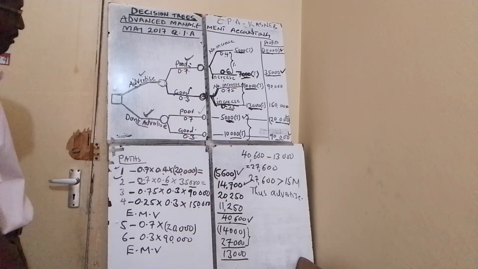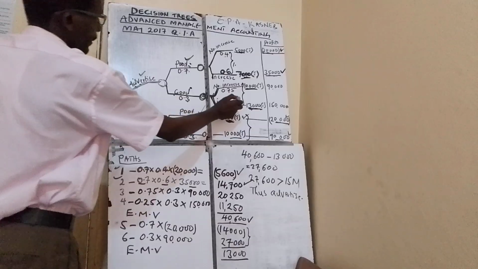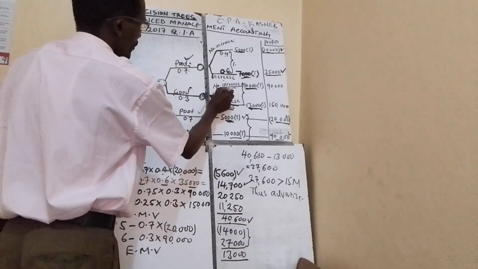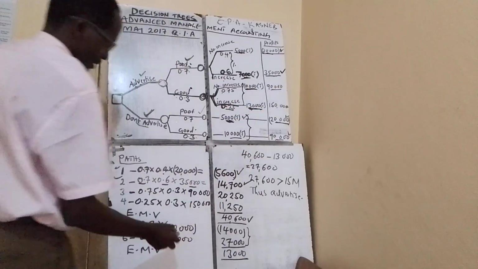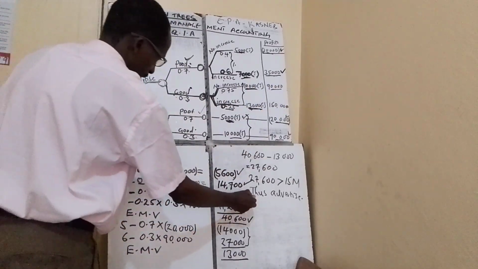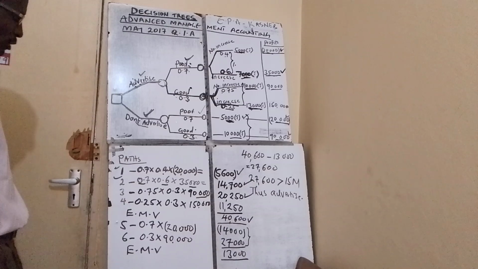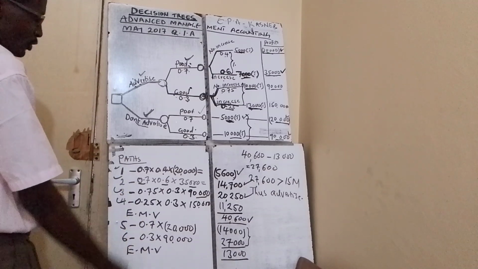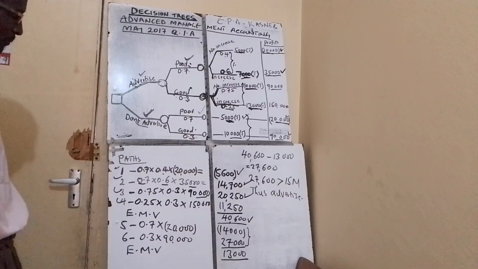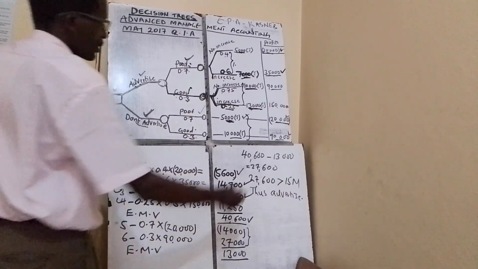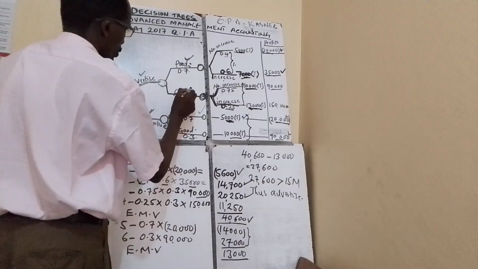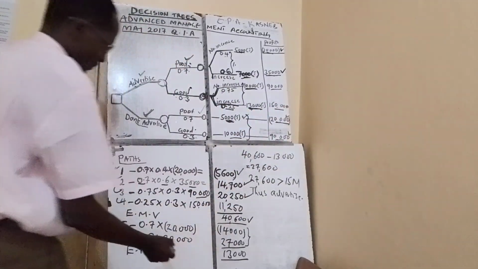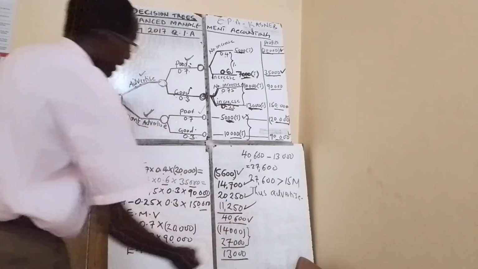Then the third path: 0.3 times 0.75 times 90,000, you get 20,250. The fourth path: 0.3 times 0.25 times 150,000, you get that figure.